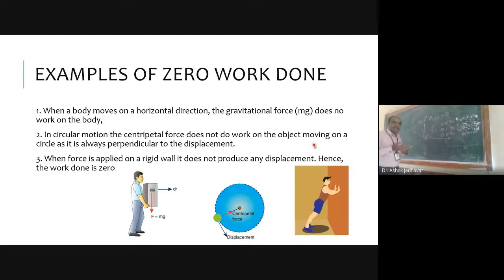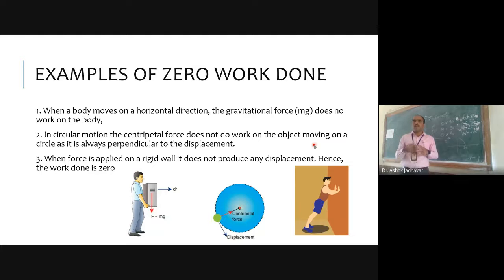He is trying to take this and go in the forward direction. So displacement is along the x-axis and the force due to gravity is in the downward direction. When force is in the downward direction and displacement is along the x-axis, then the angle in between displacement and force will be 90. And when the angle in between displacement and force is 90, at that time work done will be, tell me how much? 0. It should be 0. Right? When a body moves in a horizontal direction, then the gravitational force does no work on the body.